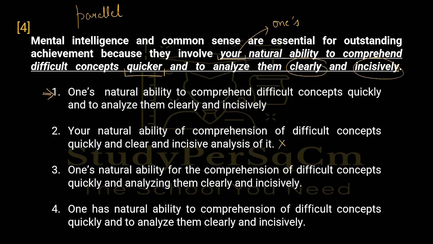So eliminated. One's natural ability for the comprehension of difficult concepts quickly and analyzing them clearly and incisively. Now this is also correcting all the errors we identified. So let's mark this one also and let's come to the next option. One has natural ability to comprehension of difficult concepts quickly and to analyze them clearly and incisively. Now let's read it with the first sentence: for outstanding achievement because they involve one has natural ability to comprehension. Now this is not making any sense. You need "one's" here. So this is also eliminated.